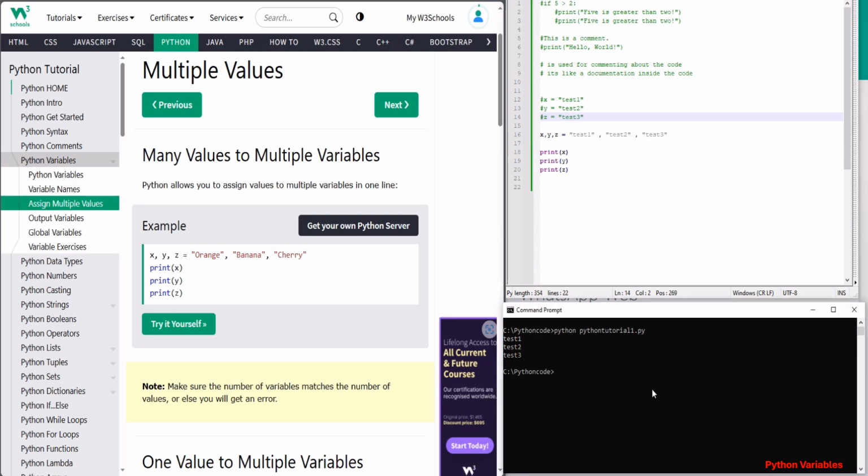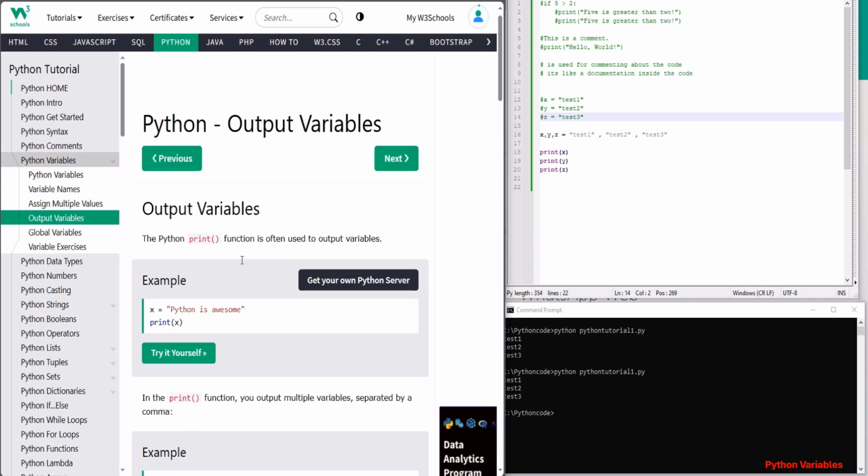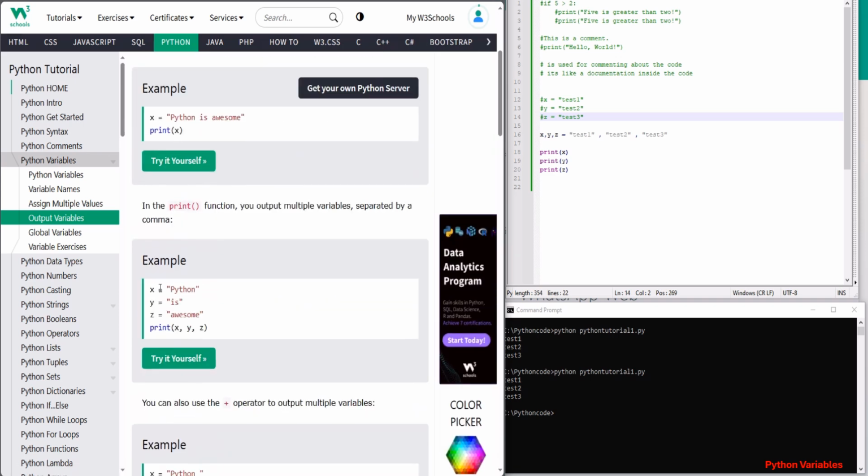But the way Python you can initialize variables is easier. So now I'm just going to compare these, comment out these 3 lines and then execute, and you get the same results. You see, that's a way to assign many values to multiple variables. Again, the Python print function is often used as an output.